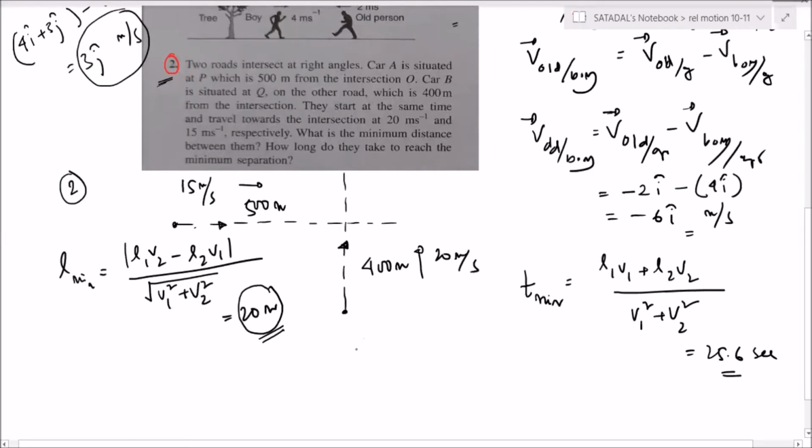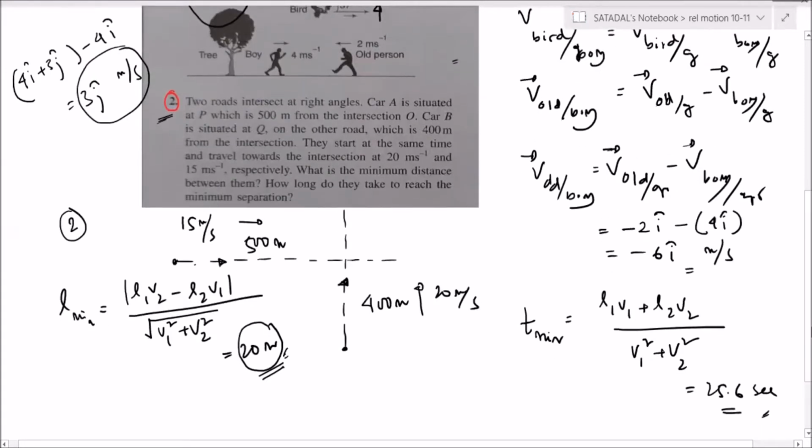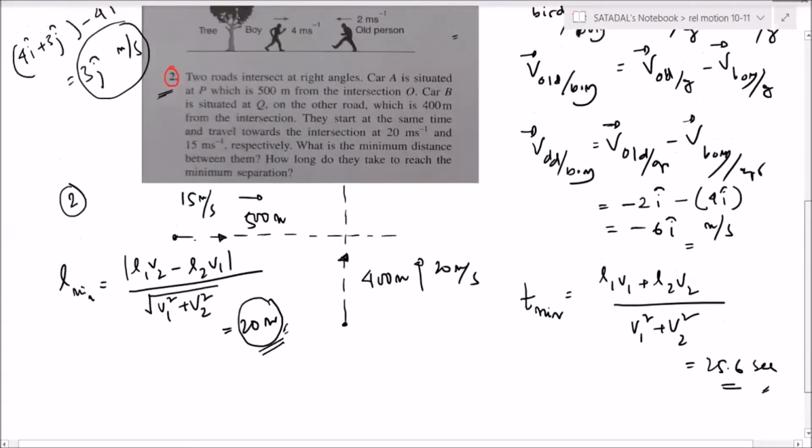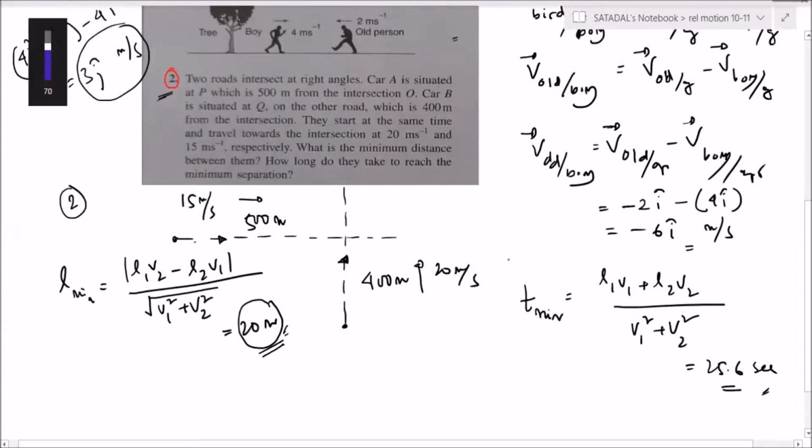Sir, I got also L minimum equal to 20 meter and T minimum 25.6. Very good, excellent. That's the answer. I hope everybody got it now. Clear now? Simple formula only.